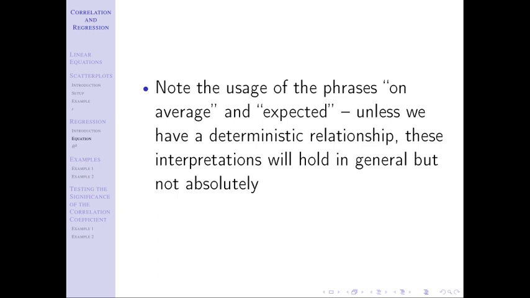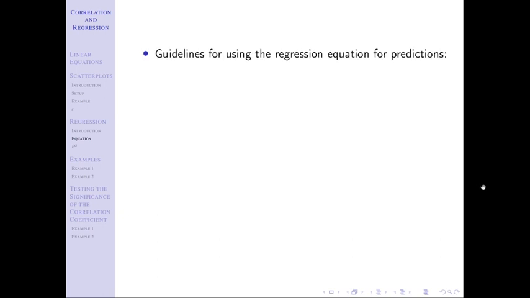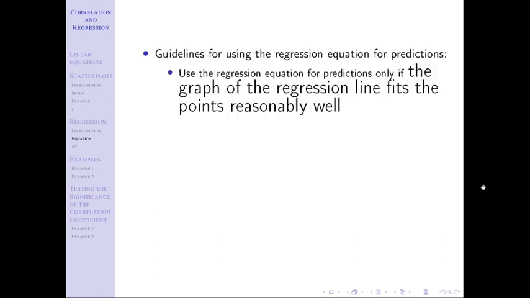But we have to note these 3 guidelines. If these 3 things don't hold, then I don't want to make a prediction. And so why did we spend all of that time previously in that last video talking about correlation? Well, it's for this. We can only use the regression equation for predictions if the graph of the regression line fits the points reasonably well. This is the eye test. We talked about this last video.